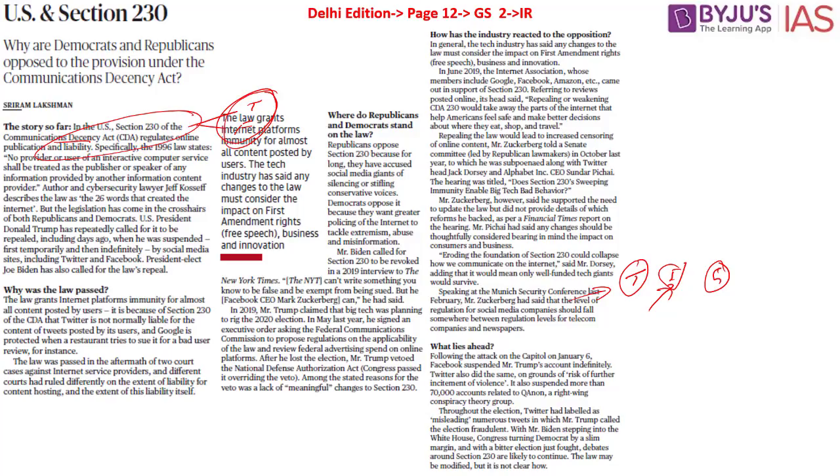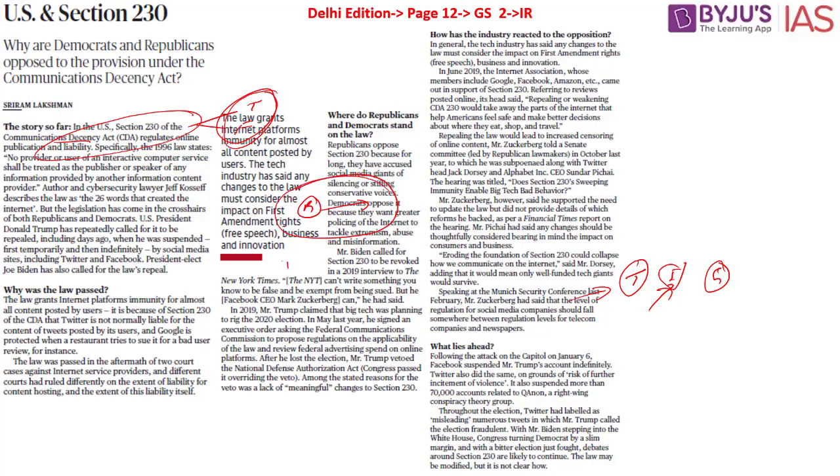That is because this particular section has been criticized both by the Republicans as well as by the Democrats. Why have they criticized this particular section? That is because when you look at the Republicans, they are the party which is conservative in nature. According to Republicans, social media platforms like Twitter and Facebook do not entertain the conservative values as well as the conservative viewpoints. In case they have voiced right-wing viewpoints, in such a scenario, Facebook and Twitter have barred the conservative viewpoint, is the view when it comes to the Republicans.